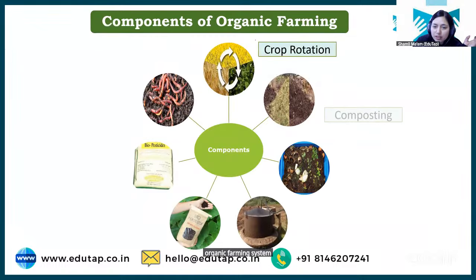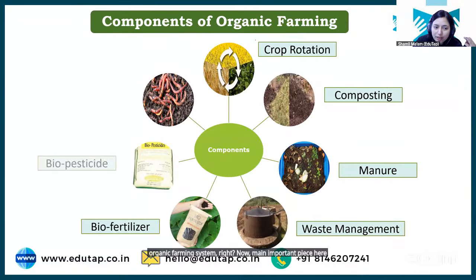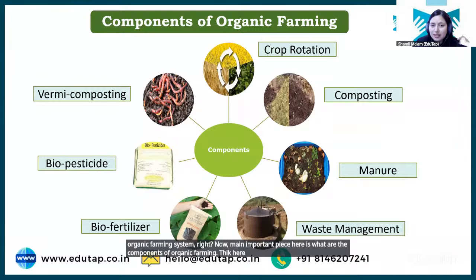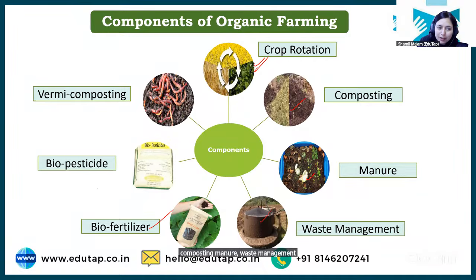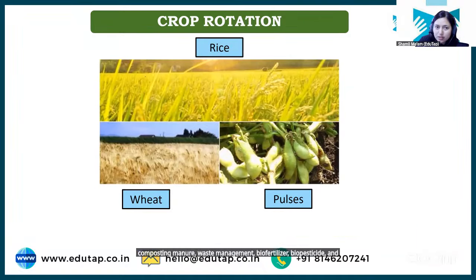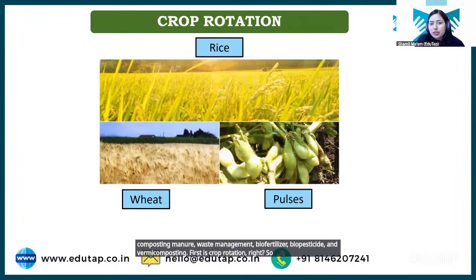Now the main important thing is what are the components of organic farming. Okay, so let us read these components quickly. First we have crop rotation, composting, manure, waste management, biofertilizer, biopesticide, and vermicomposting. First is crop rotation. So what is crop rotation, students?